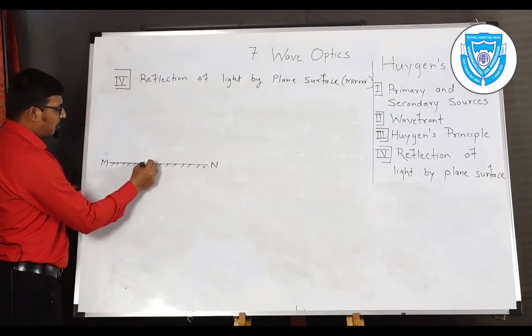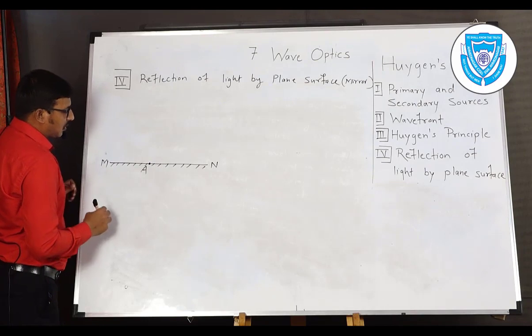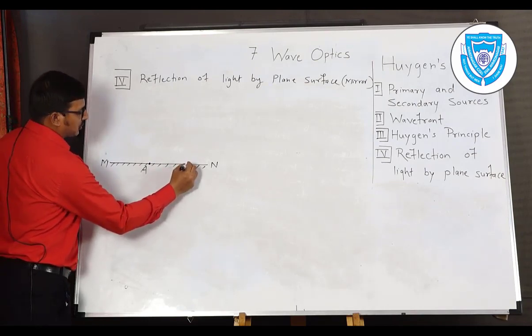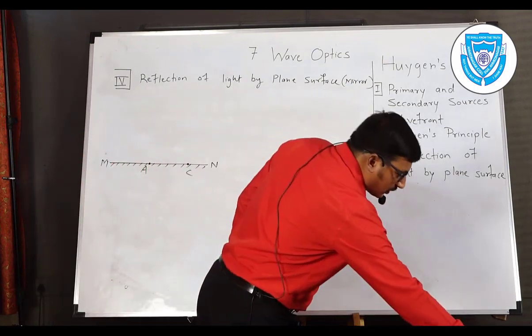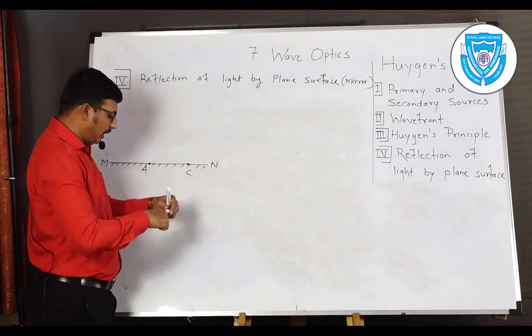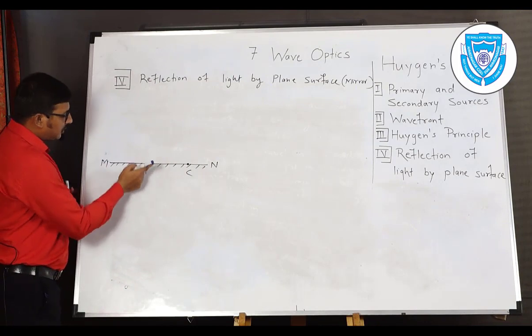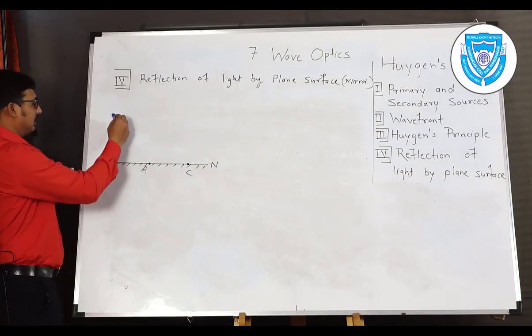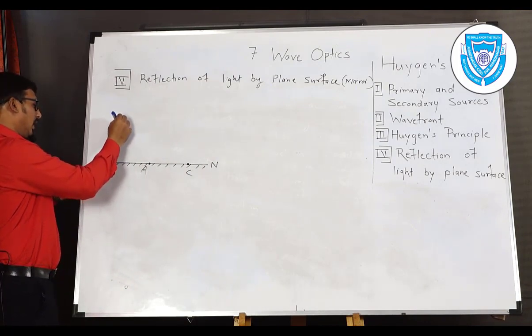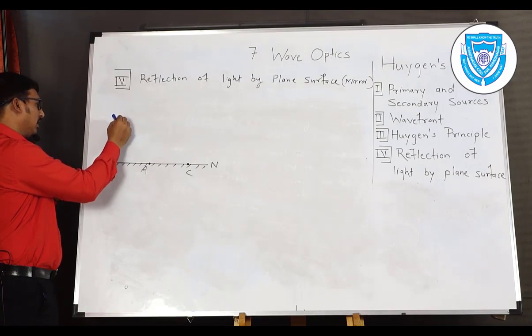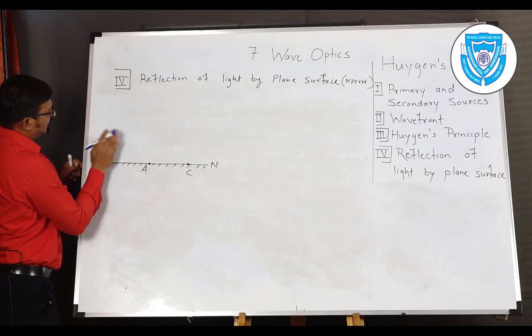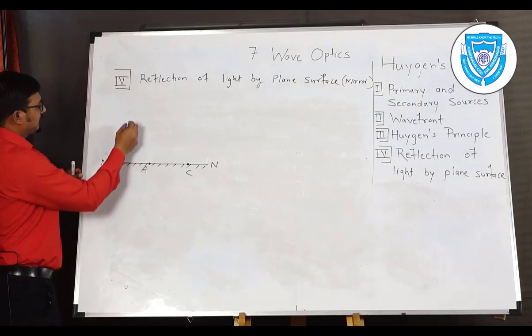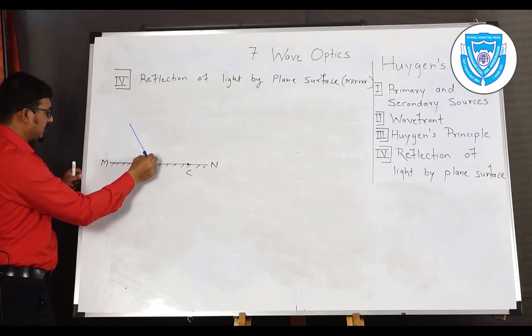Now we consider any point A and second point suppose C. Now light coming from source as a plane wavefront, incident surface of wavefront like this. So light incident on plane mirror in this direction like this.